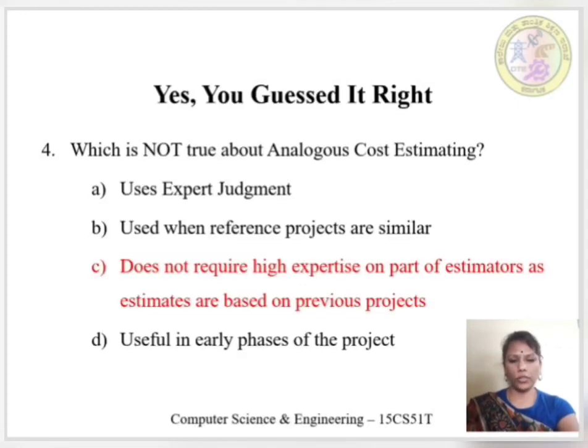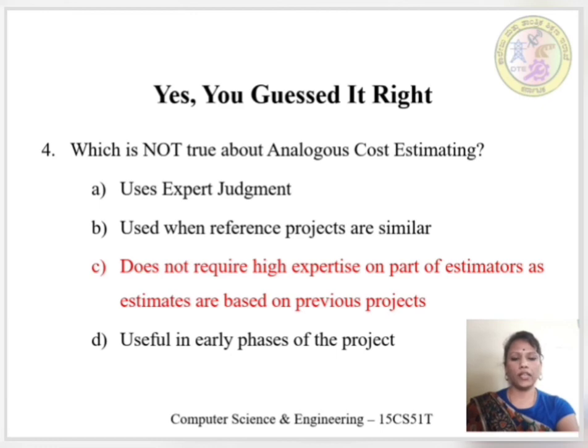The correct option for this question is option C, does not require high expertise on part of estimators as estimates are based on previous projects. As analogous estimation is done initially by historical data and also by the expert judgment on the whole system, not on the part of the system, it is useful in early phases.